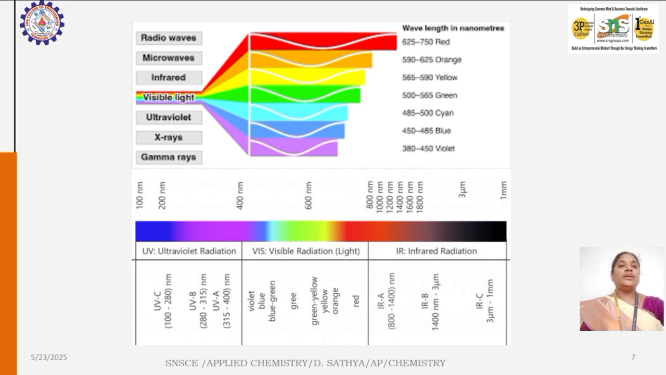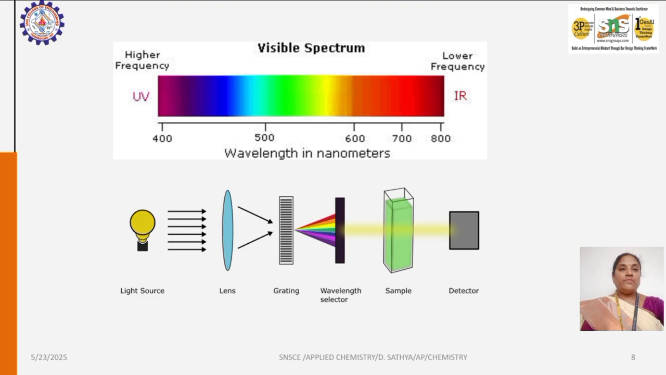These are the different electromagnetic radiations: radio waves, microwaves, infrared, visible, ultraviolet, X-rays and gamma rays. Each has a different wavelength. In the UV region, the wavelength is 200 to 400 nanometer. For visible, it is 400 to 800 nanometer. So UV-visible covers 200 to 800.